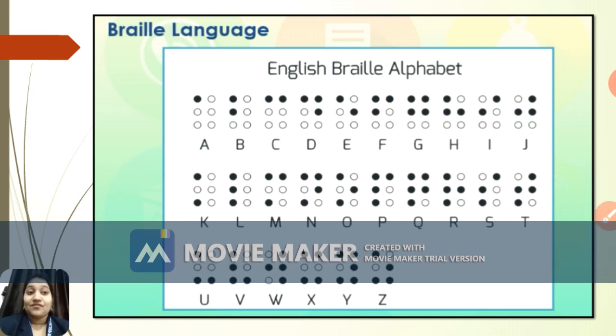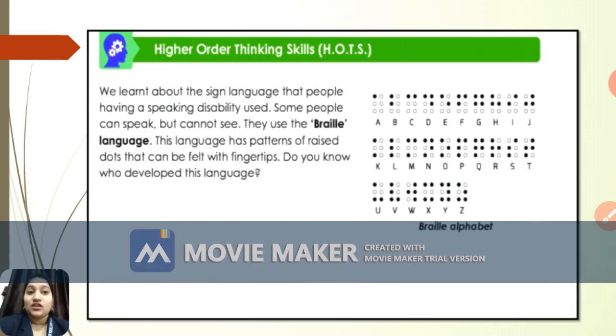Whereas Braille language is basically a new type of language, right? But Braille language is used by whom? You know very well, Braille language is used by those people who have difficulty to see, right?